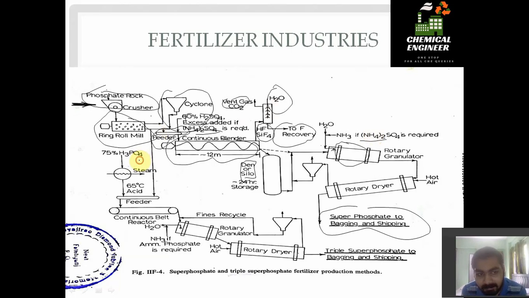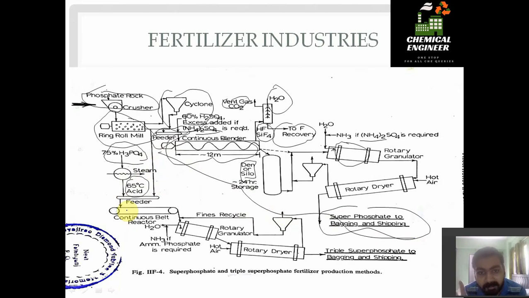Similarly, if we do not go through that route from the upper portion, we can use a stream and mix it with 75% phosphoric acid. At 65 degrees Celsius, as discussed, a 40 to 100 degrees Celsius operation is there. We can use a continuous belt reactor. We don't use a blender, we use a continuous belt reactor.